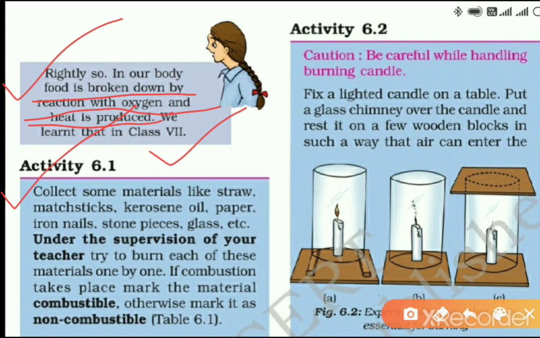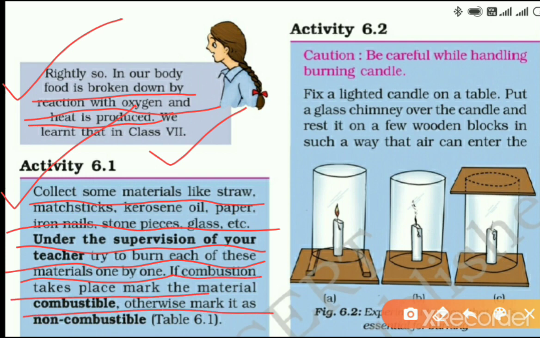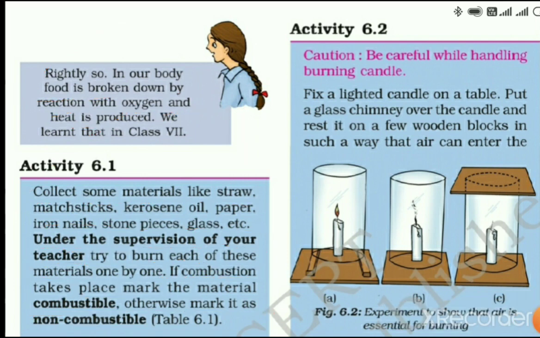Now activity 6.1. You have to collect some materials like a straw, matchstick, kerosene oil, paper, iron nail, stone pieces, glass, etc. Under the supervision of your teacher, try to burn each of these materials one by one. It should be done under the supervision of an elder person, otherwise you can hurt yourself. If combustion takes place, mark the material combustible. Otherwise, mark it as non-combustible. So, I am showing you the table. Wait.